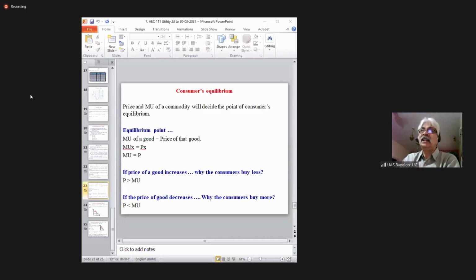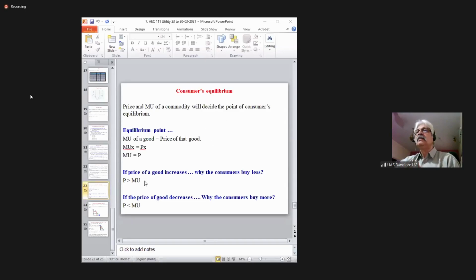When I pay money, the money I had, I'll be losing. So that is dissatisfaction. I lose the satisfaction. So when what I get, the satisfaction, and what I lose, the satisfaction, when the two are equal, the consumer will be in equilibrium. So marginal utility is equal to price, the consumer will be in equilibrium.